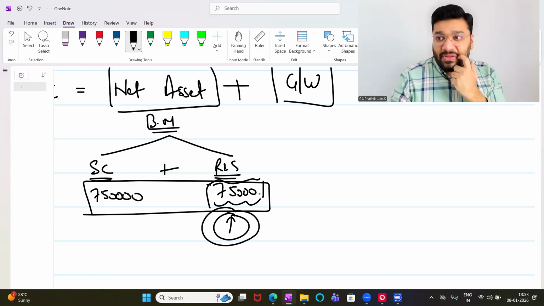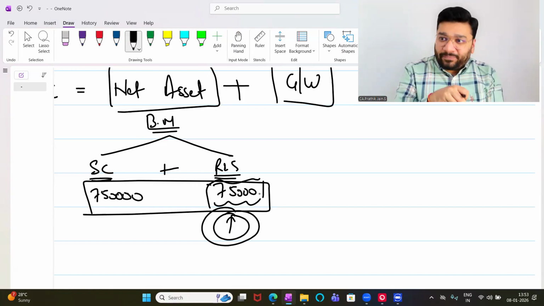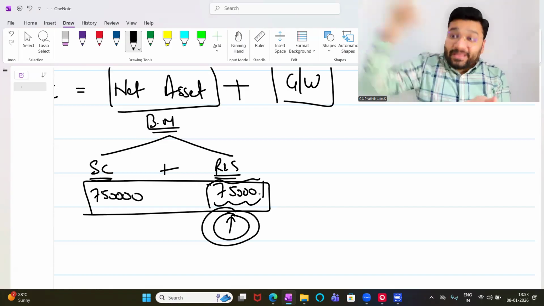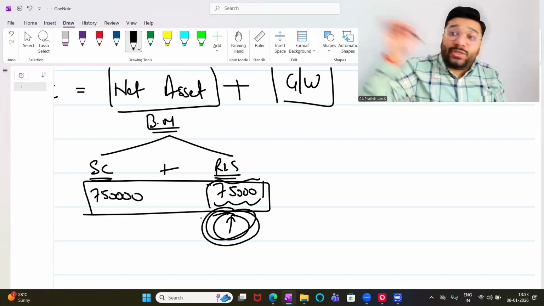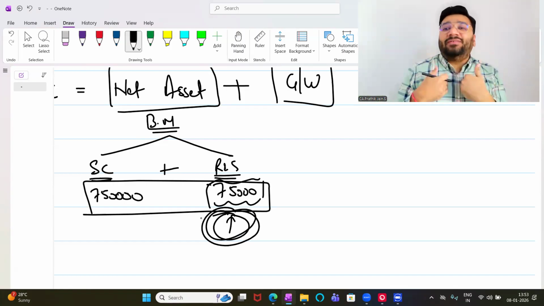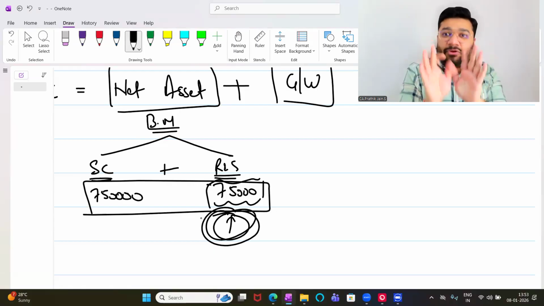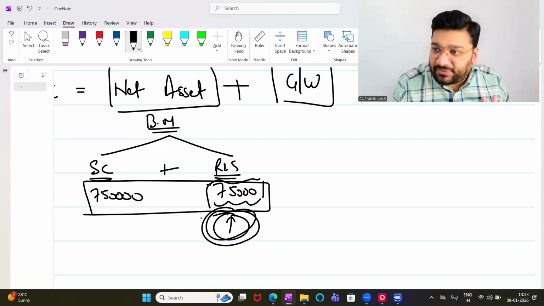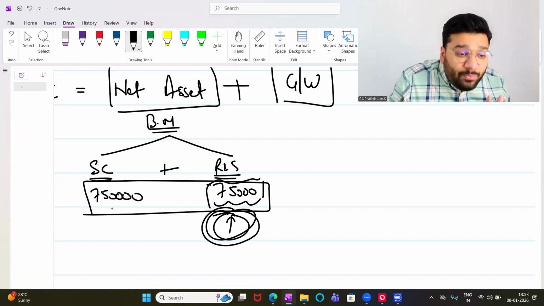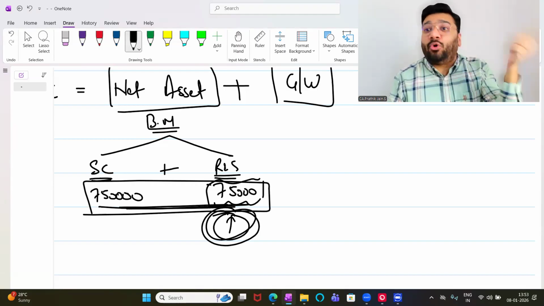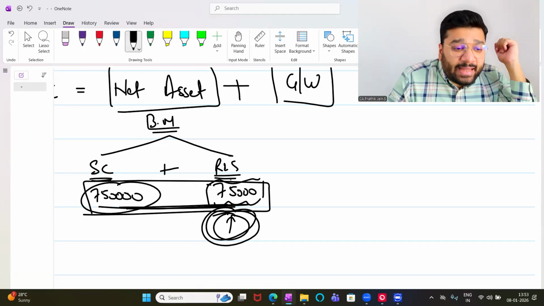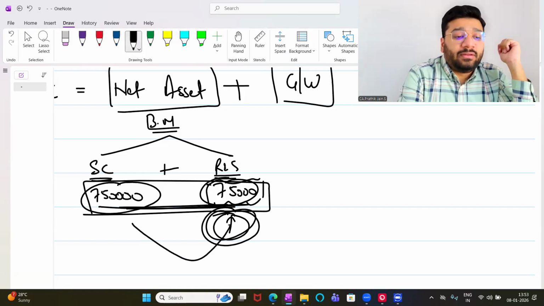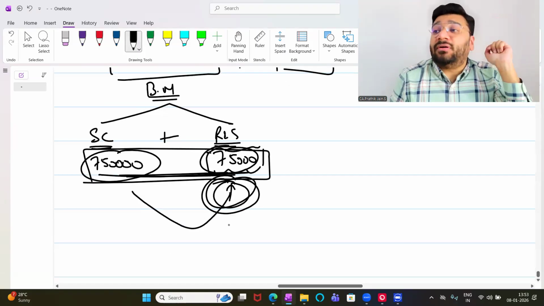Please understand. Goodwill is what? The seed I have sown, fruit will come in future. This 75,000 is the seed sown. Fruit is also received, but this fruit is still with the company. I did not get the fruit from the company. It is my fruit. I should get it, but I have not got it. I'm waiting for it to be received. Got it, not got it? So these both, bare minimum you have to give me. Only then I will transfer the shares. So this 7,50,000 and 75,000 both put together is called the net asset of the subsidiary company.